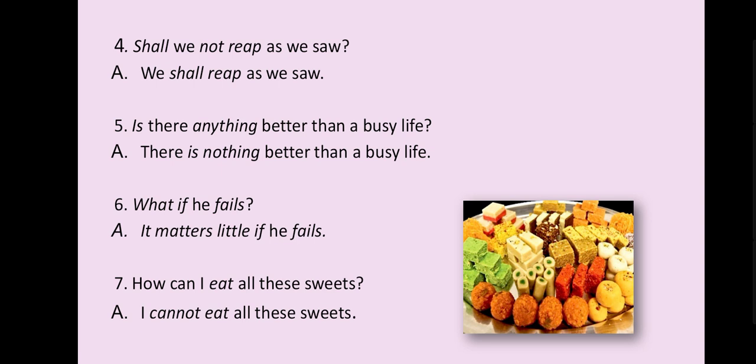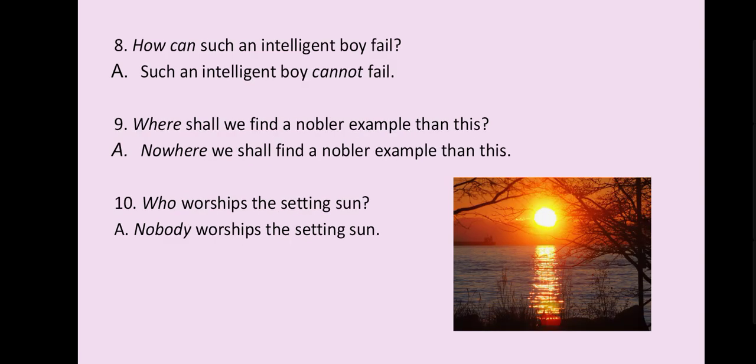Seventh, how can I eat all these sweets? You have to write it like this. You have to write the subject first, right? I cannot eat all these sweets. Eighth, how can such an intelligent boy fail? The answer will come like this: Such an intelligent boy cannot fail.